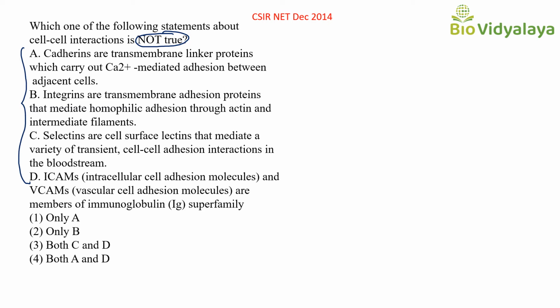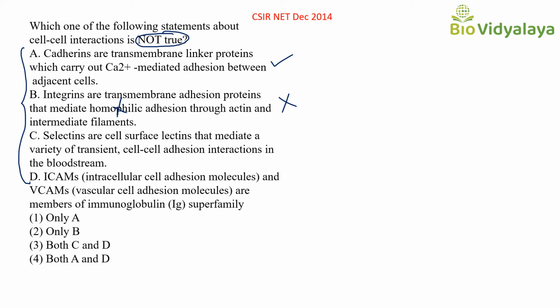So first statement, cadherins are transmembrane linker proteins which carry out calcium mediated adhesion between adjacent cells. Yes, we studied that cadherins are involved in calcium-dependent cell-cell adhesion. So this statement is true. Next statement B. Integrins are transmembrane adhesion proteins that mediate homophilic adhesion through actin and intermediate filaments. Integrins can interact with actin and intermediate filaments, but they are involved in heterophilic interaction, not in homophilic interaction. So this statement is not true.